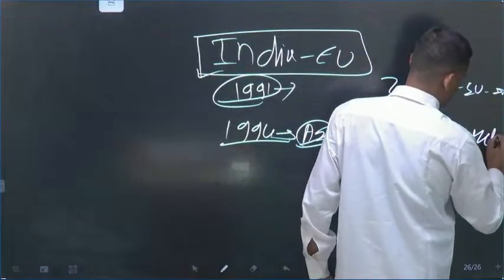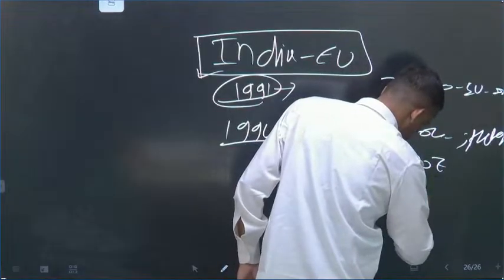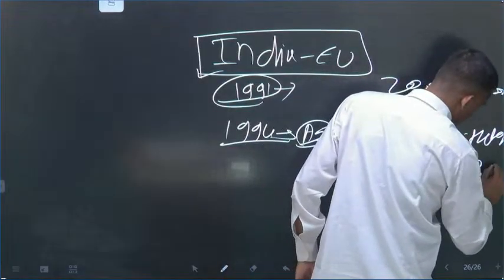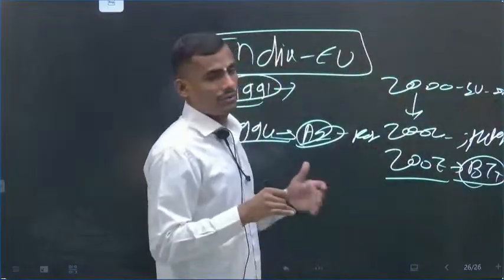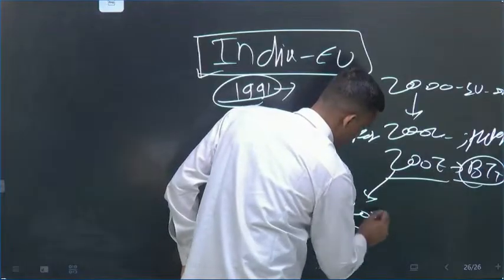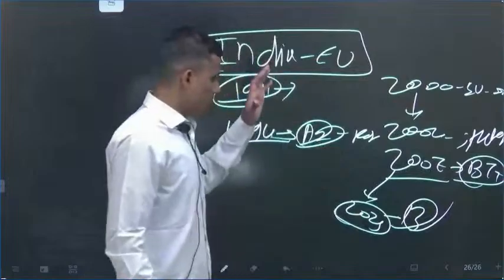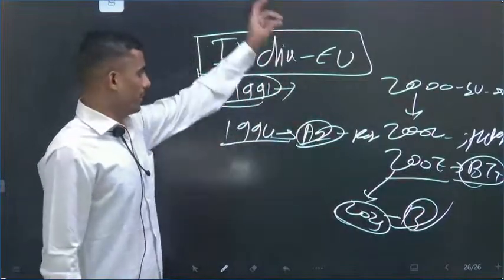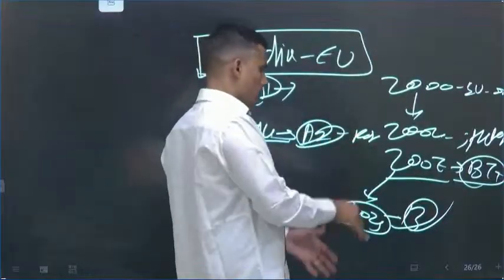And see the timeline: in 2007 we started the bilateral trade and investment negotiations, the so-called free trade agreement, and we are in 2025. Still we are discussing, 13 rounds have been done, but this deal is still pending. This is the India-EU relationship.